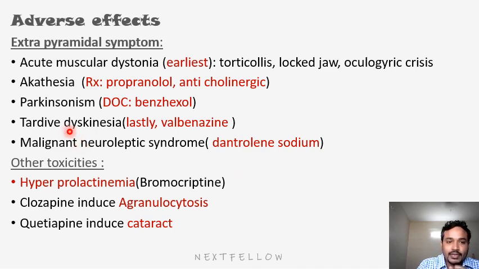Other than extrapyramidal symptoms, there will be some other toxicities as well. What are those? Hyperprolactinemia. Why does hyperprolactinemia happen? We are using anti-dopaminergic drugs, so we are decreasing dopamine. Dopamine is an inhibitor of prolactin. So when you decrease the dopamine level, obviously prolactin will rise, because dopamine is an inhibitor of prolactin. So what will it cause? It will cause hyperprolactinemia and gynecomastia. So how do you treat? By using a dopamine analog like bromocriptine.